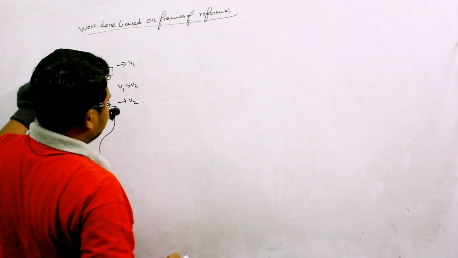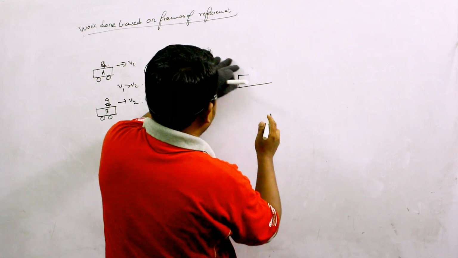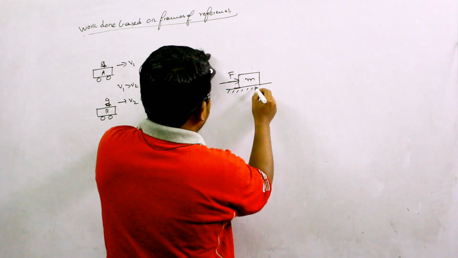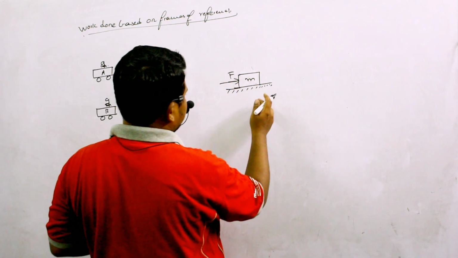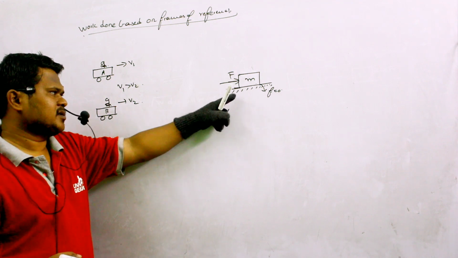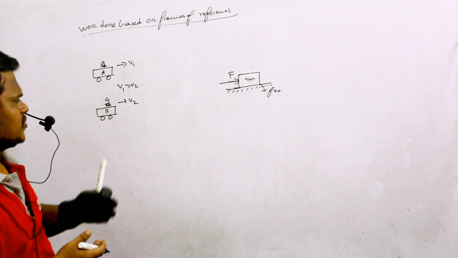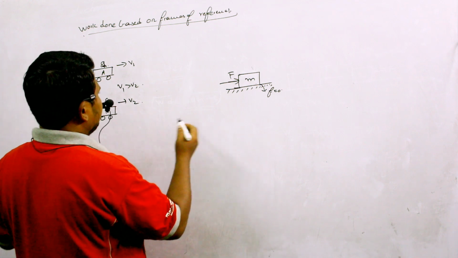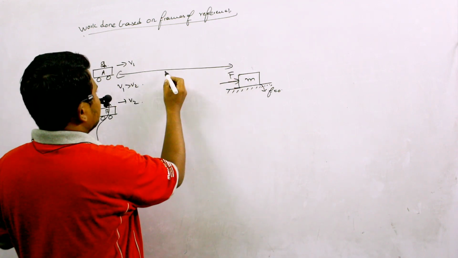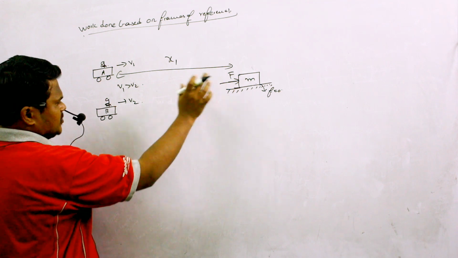Let v1 be greater than v2, and these two people are observing a block of mass m which is pushed by a force of F. Consider these are frictionless surfaces, so friction is 0. Consider these two people are in a straight line with respect to this mass which is being pushed by a force of F. Initially, let the distance between each of them and the mass be x1.